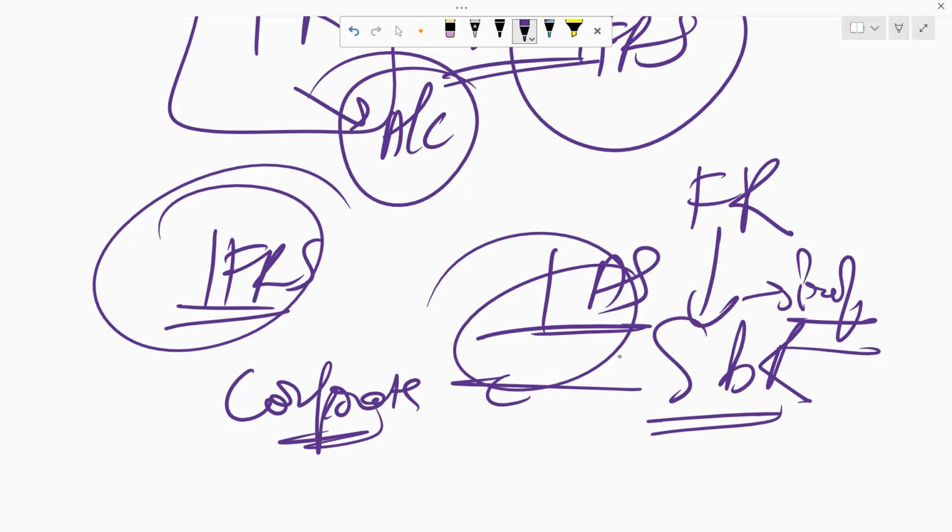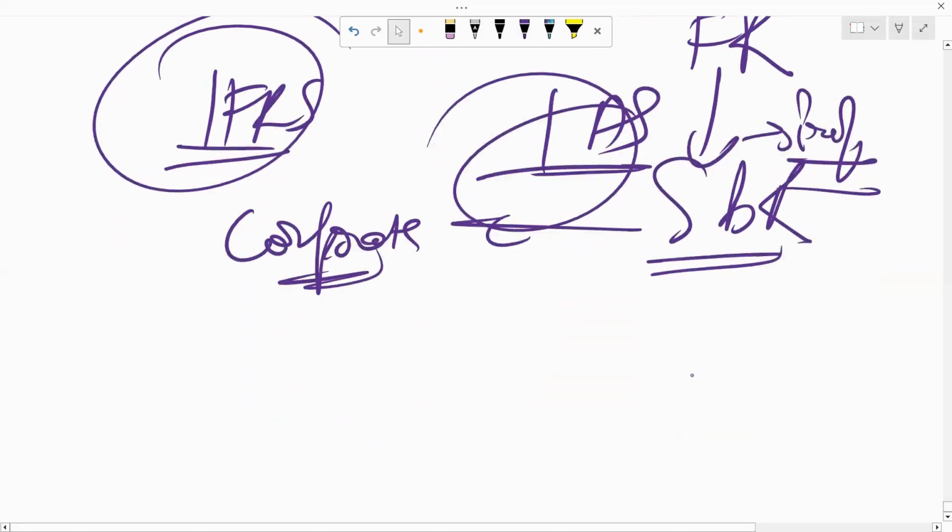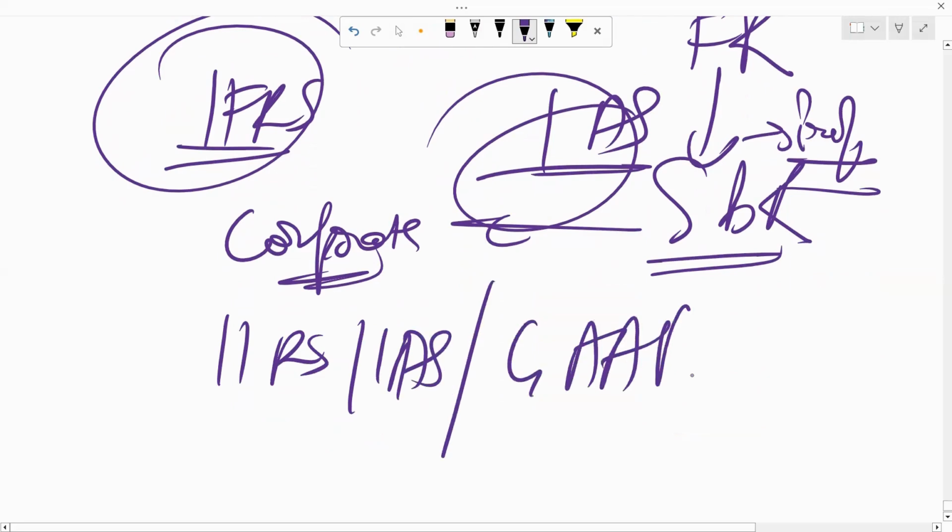If you are finding a job, for example, you will see in the job description requirements that you need a base of IFRSs or ISAs, or somewhere or the other you would have also seen GAAPs. These are all one and the same thing. GAAP is a little different for sure, but IFRS and IAS we learn in the FR paper.